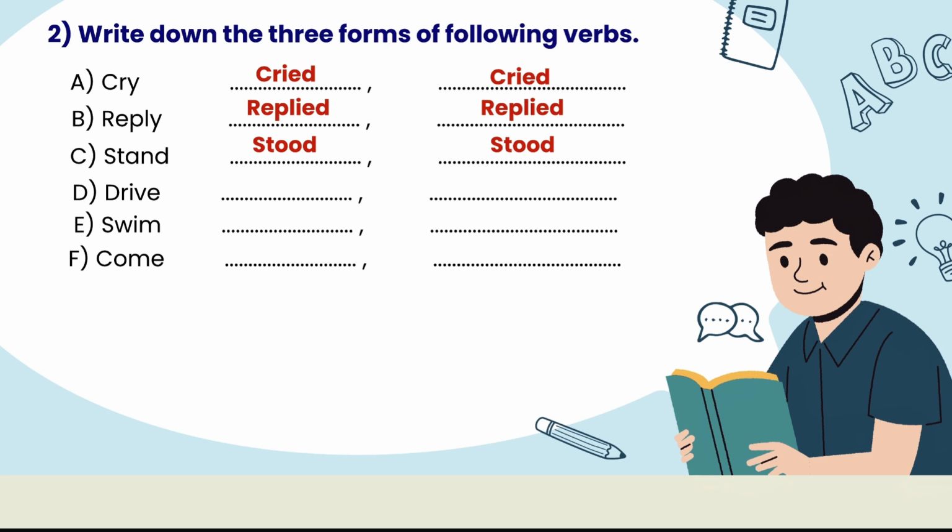Okay, so this is quite difficult for you. So what will be the sequence, students? Yes, drive, drove, driven. I think you just got that. Swim. Okay, just say it with me. Swim, swam, swum. Yes, that is the order. Then come, came, come. Okay, so the V1 and V3 are the same here, right? And the V2 changes to came. I think you just got all of the questions into your head.